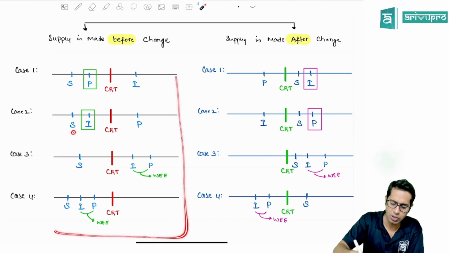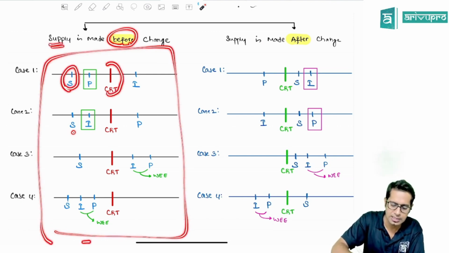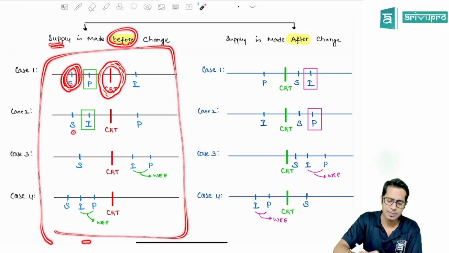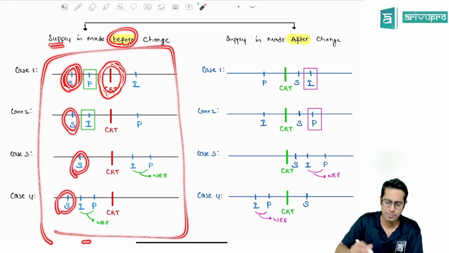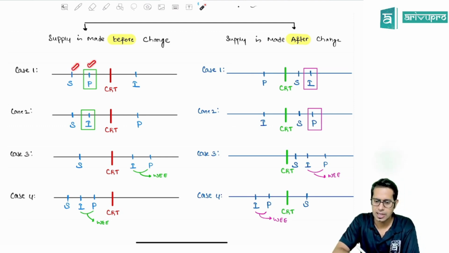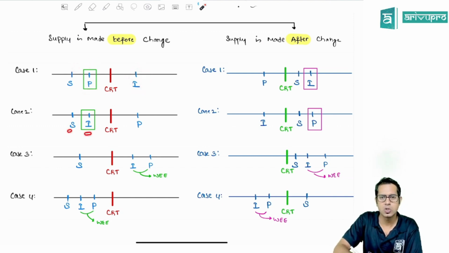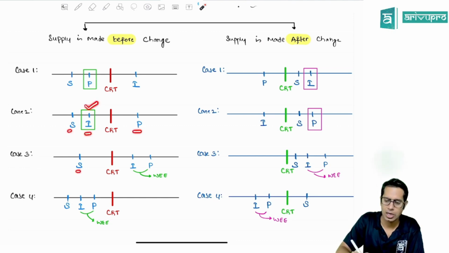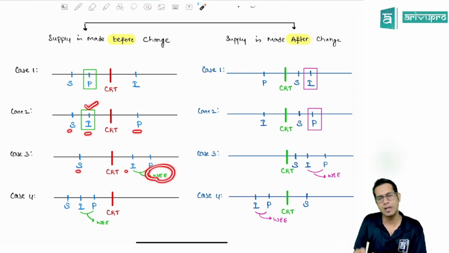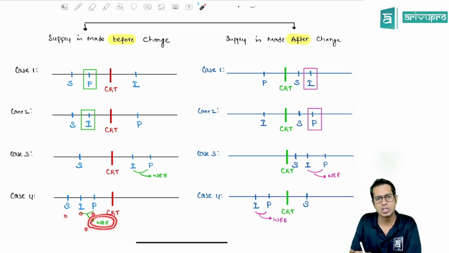So over here, in all the 4 cases, the supply is made by you before the change in rate of tax. This is the date when the rate of tax got changed, and the supply is before the change in every case. If the supply is before change and payment is also before change, but the invoice is after change, the time of supply will be the date of payment. Supply is before change, invoice is also before change, payment is after change, time of supply will be the date of invoice. Supply is before, invoice and payment are after change, time of supply will be date of invoice or date of payment, whichever is earlier. Supply, invoice and payment, all of them after the change in rate of tax, time of supply will be date of invoice or date of payment, whichever is earlier.